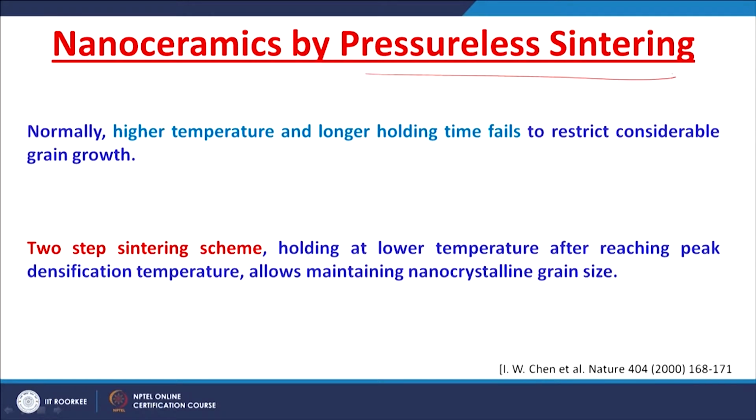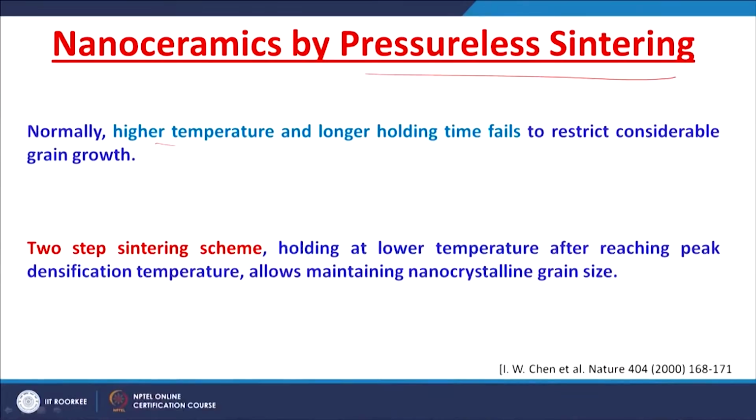As we understood from one of our previous classes, sintering is the major step in developing a ceramic material, and one of the cost-effective sintering techniques is conventional sintering, which is pressureless. In other techniques we apply pressure, so those are called pressurized sintering techniques. Pressureless sintering, because of its cost effectiveness, is used even on an industrial scale.